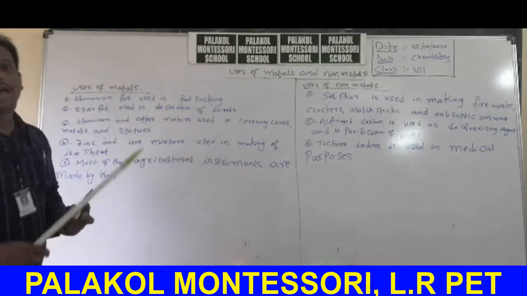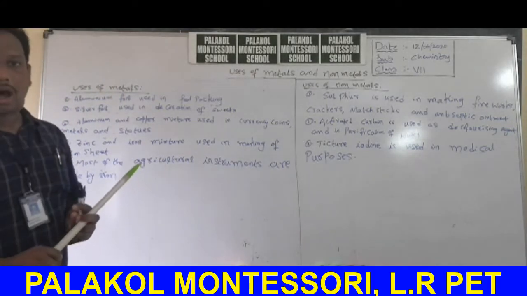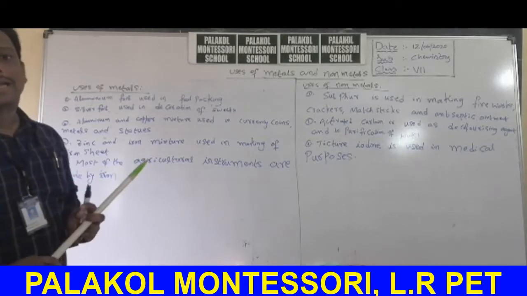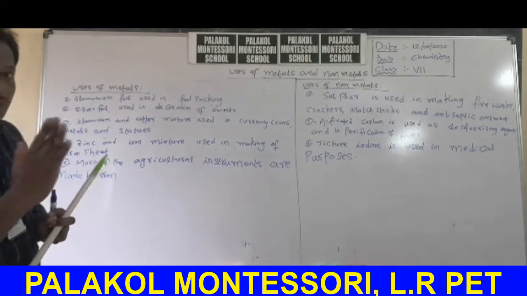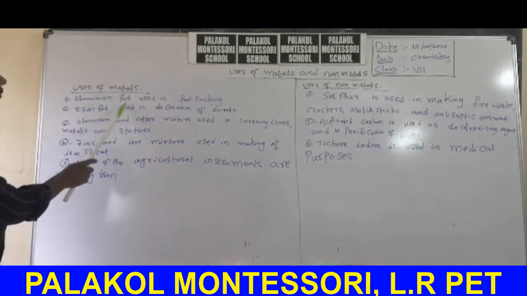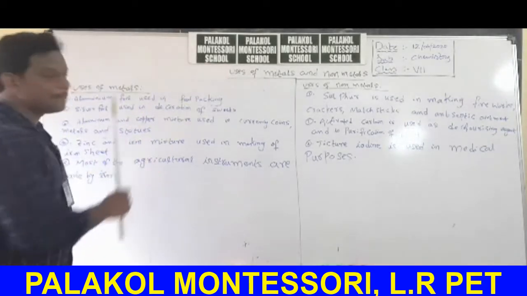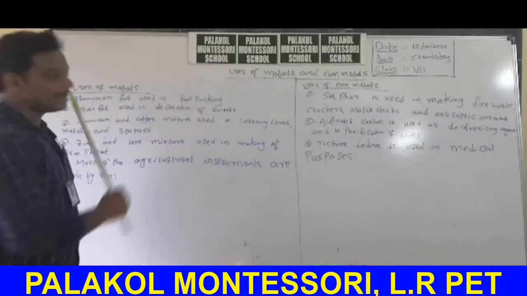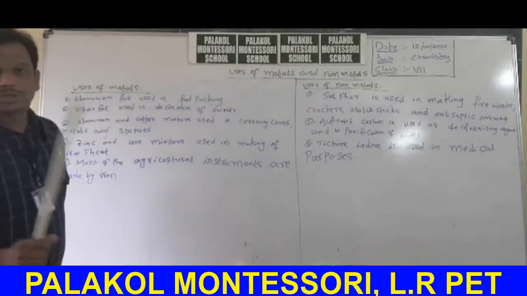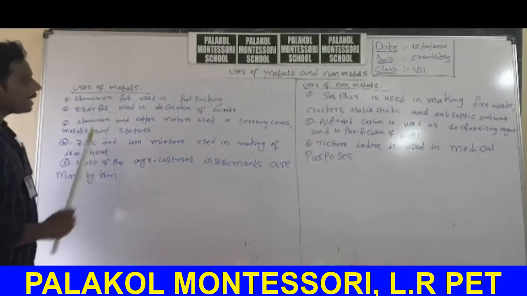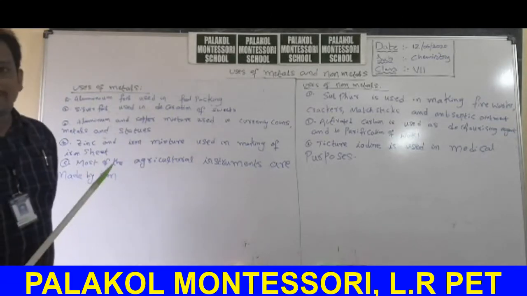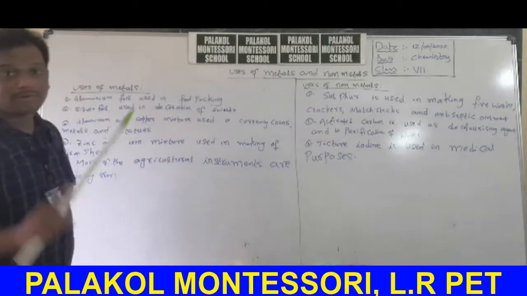In everyday life we are using iron, copper, zinc, so many metals for our daily life purposes. What are the uses of metals? First use, aluminum foil is used in food packing. Food packing, that means biryani packing, curry packing. Silver foil is used in decoration of sweets.